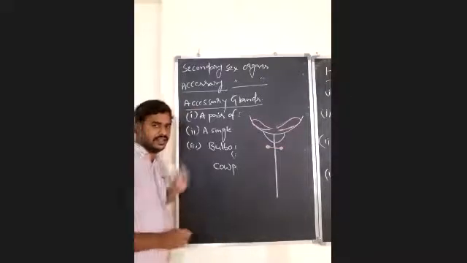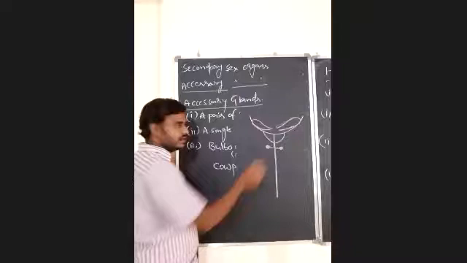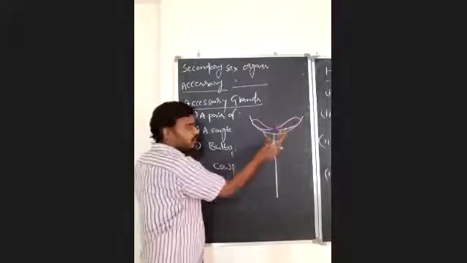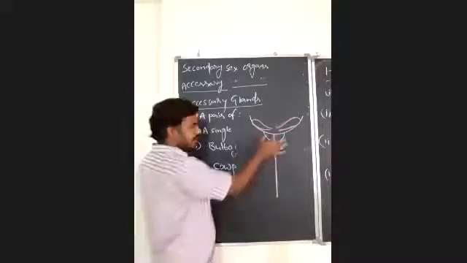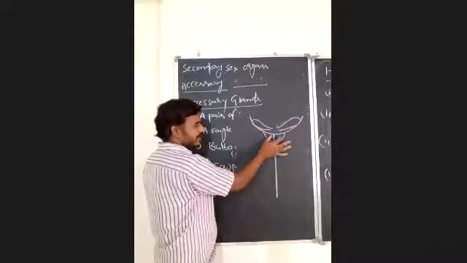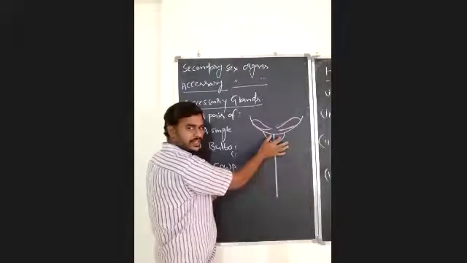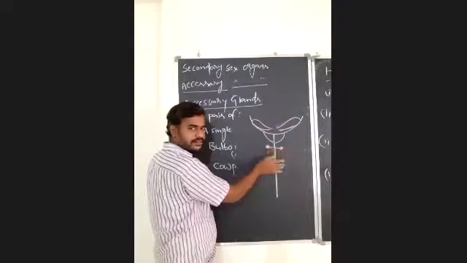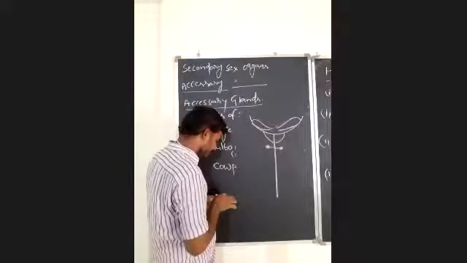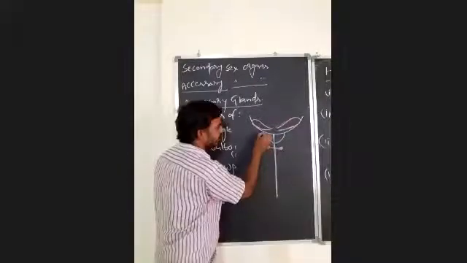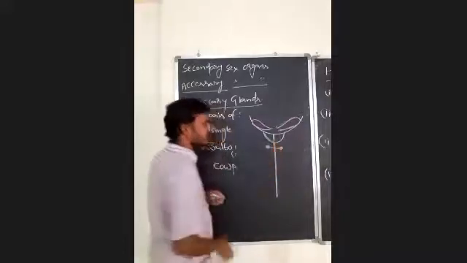So these are the 3 types of glands: a pair of seminal vesicles, one prostate gland, and the bulbourethral glands. The prostate is not paired; it is located on the dorsal side, so don't be confused.